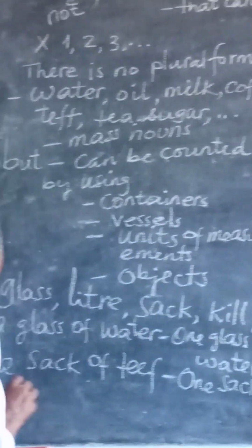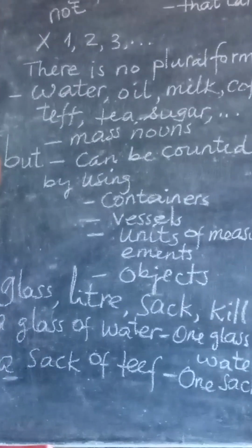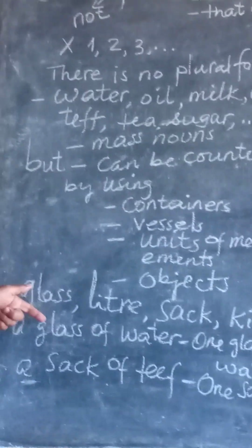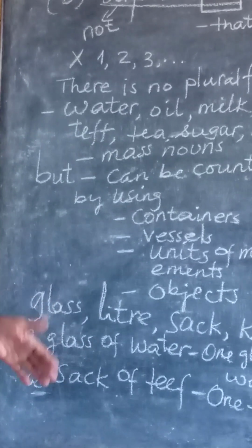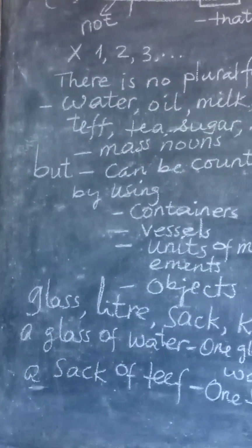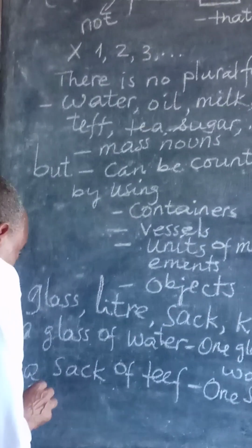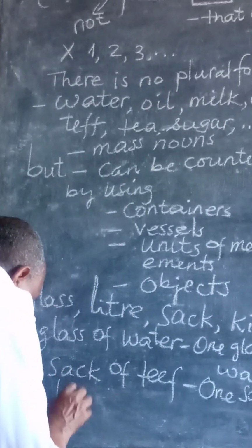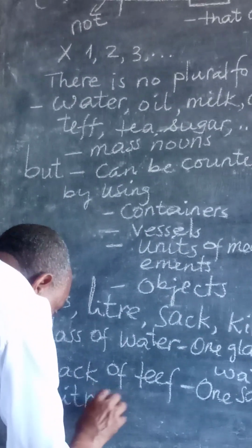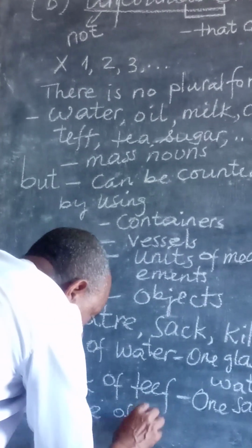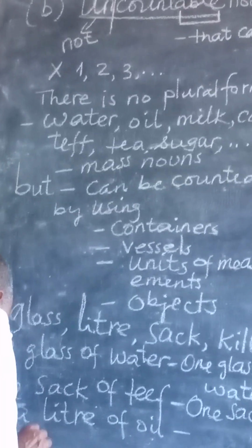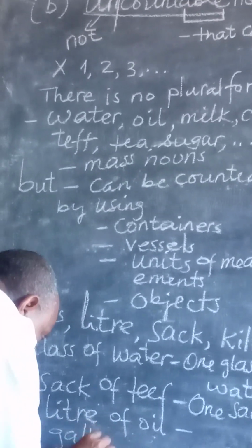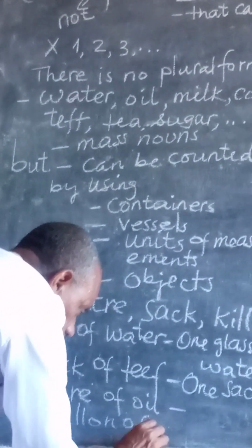If you say 2 glasses, you can pluralize these containers or materials or objects, then you can change them into plural. We say a liter of oil, a gallon of ink.